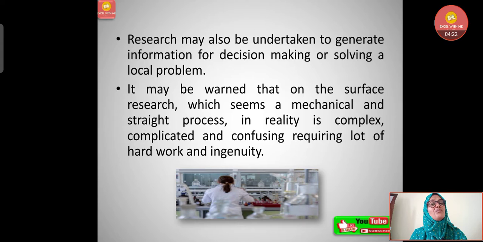It may be warned that on the surface research seems a mechanical and straight process, but in reality it is complex, complicated and confusing, requiring a lot of hard work and ingenuity. People think that research is very easy, but it is not easy. It needs lots of groundwork, hard work, sincerity. Ethics and morals are very important here to do this research work, which can be with any kind of research.